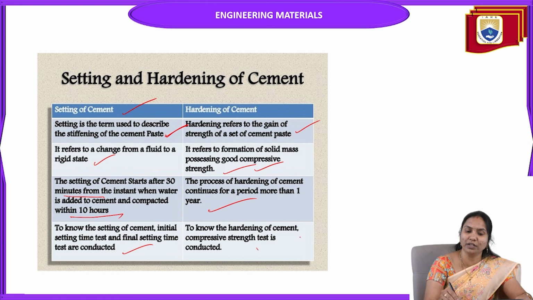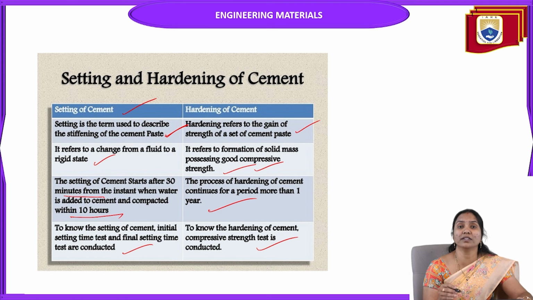But to know the hardening of cement, the compressive strength test is conducted. In the hardening process, the strength of cement generally improves, so we can determine how much the strength has improved by conducting the compressive strength test. These are the differences between the setting and hardening of cement.